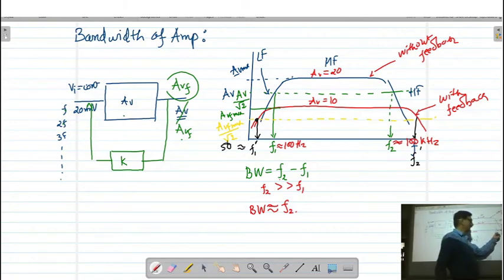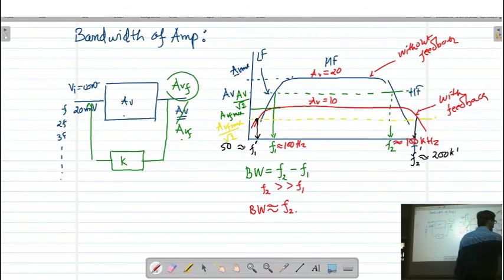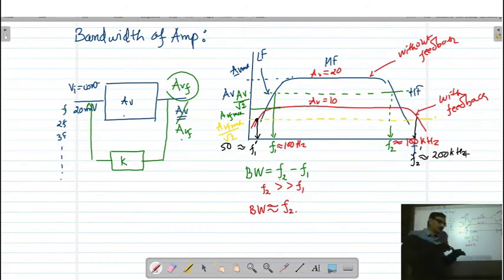And upper cutoff frequency, instead of F2, now it is F2 dash, and let us say it's going to be 200 kilohertz. So by applying this negative feedback, the frequency response curve becomes more flat, and the upper and lower cutoff frequencies are changed. Upper frequency is increasing, lower cutoff frequency is decreasing. So actually if we see it mathematically, then we can write what is the F1 dash and what is the F2 dash.